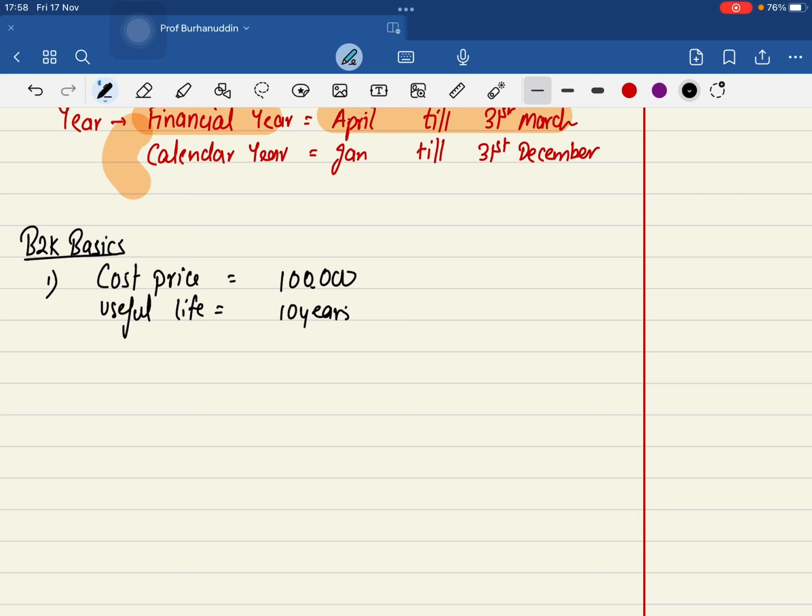So the value of the asset will go down by 10,000 every year for 10 years. First year 10,000, second year 20,000, third year 30,000, fourth year 40,000, and so on. Ninth year 90,000, and then on the 10th year 1 lakh, and then I will throw it away, because it is of no use for me.